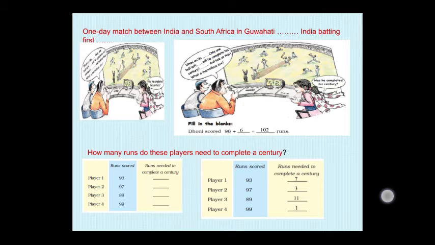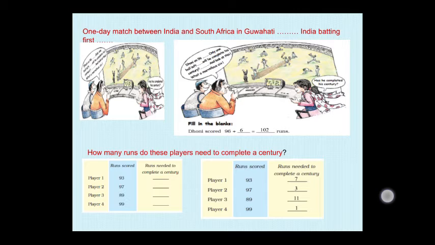How much do you add to complete the century? You have to add 7 runs, right? 93 plus 7, it will be 100, right?